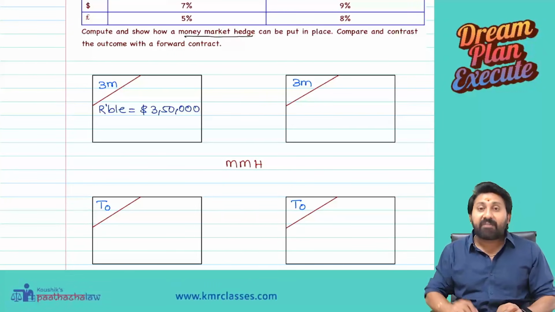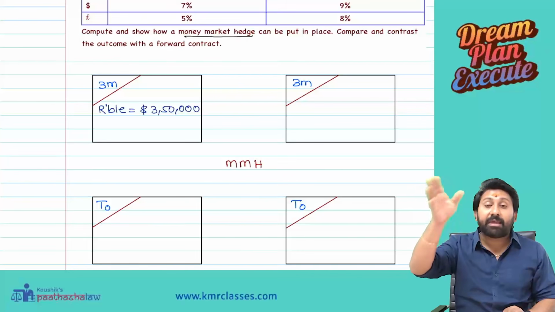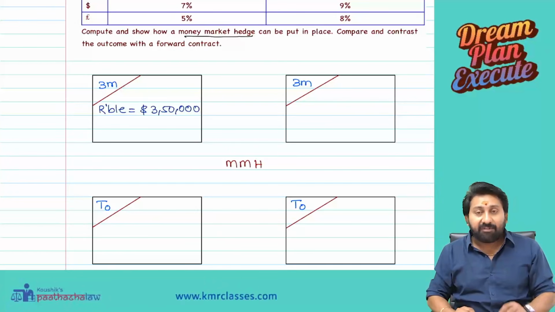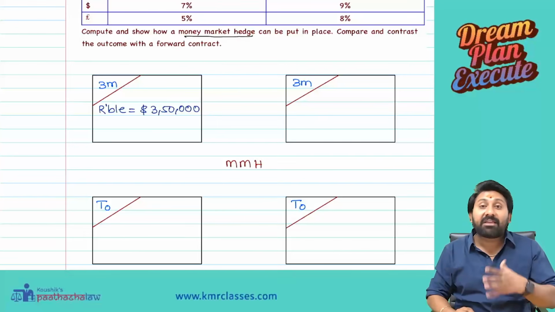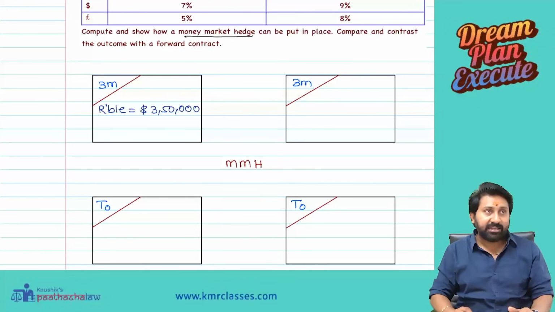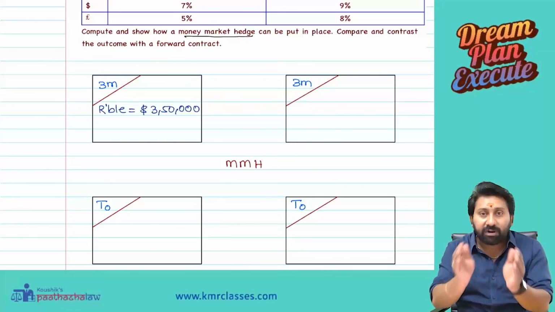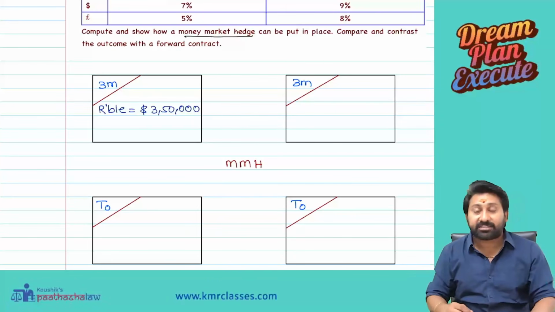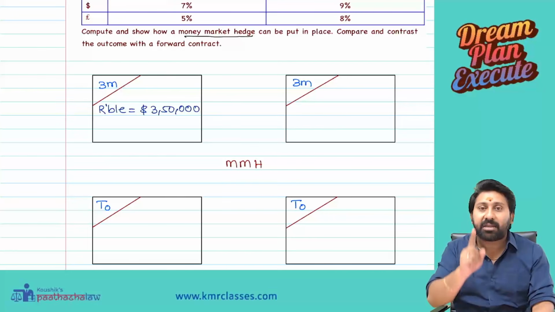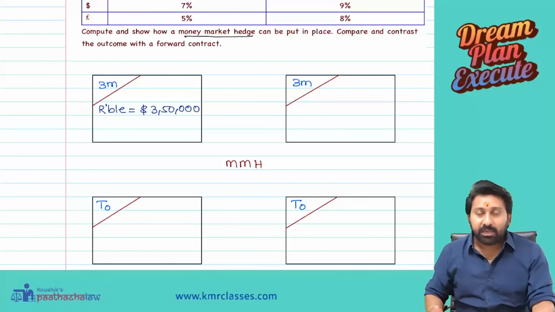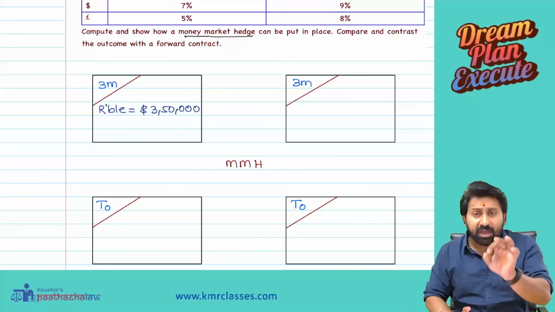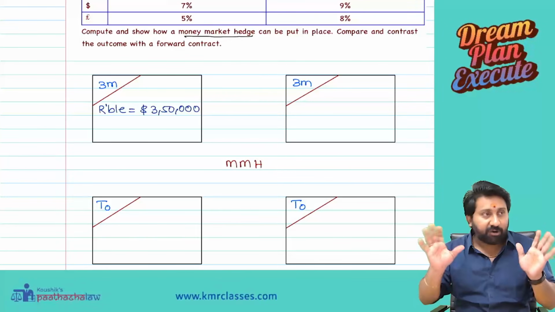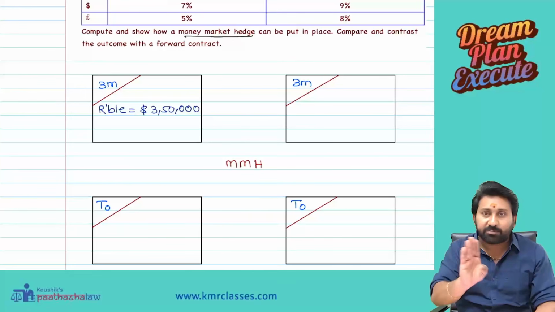Therefore, whenever we make an export, we are having fear of depreciation in currency. Whenever we are making import, we are having a fear of appreciation of currency. Therefore, in order to overcome this exposure risk, we are going to manage that exposure risk using a hedging strategy called as a money market hedging strategy. In money market hedging, we are not going to use forward rates. First of all, money market hedging, the forward rates we will never use.